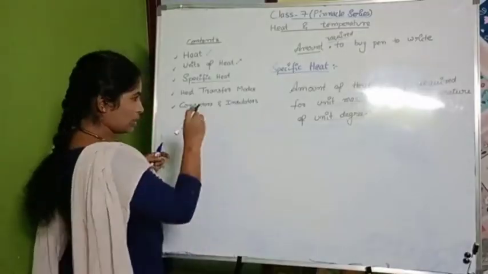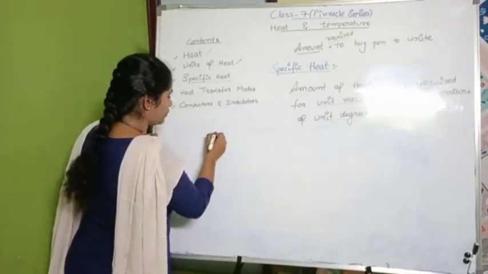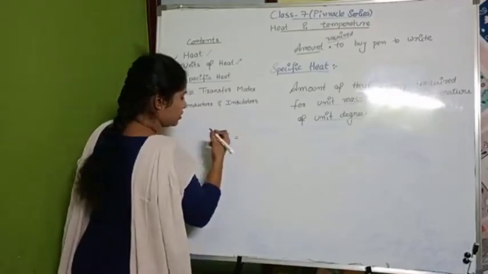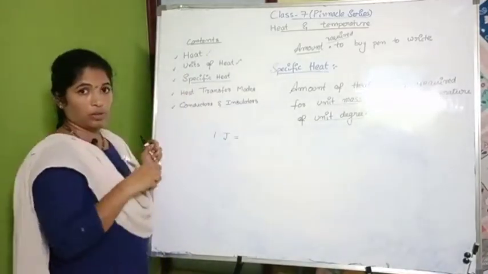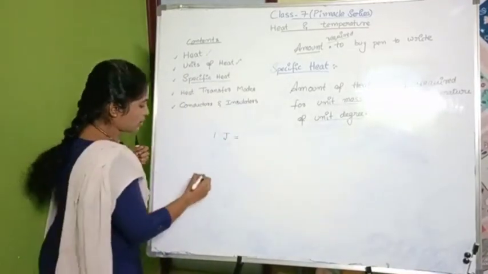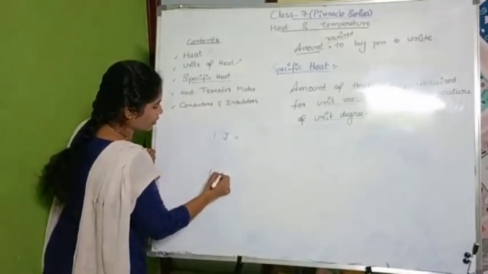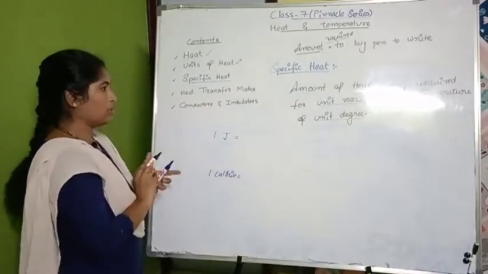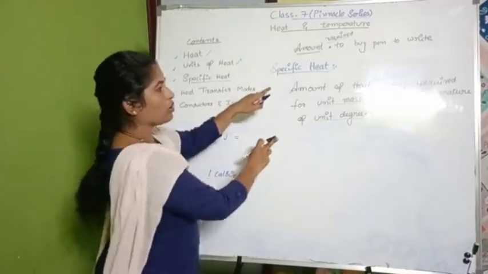So now, similarly, I will define what is 1 joule, right? This unit is given by scientists. They needed to define what is 1 joule and what is 1 calorie. These two definitions are similar to this definition.